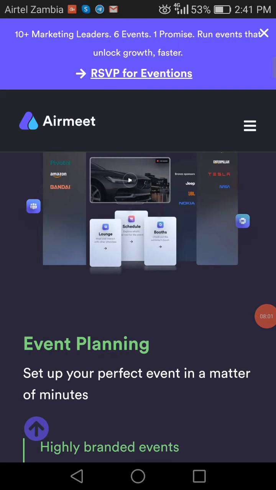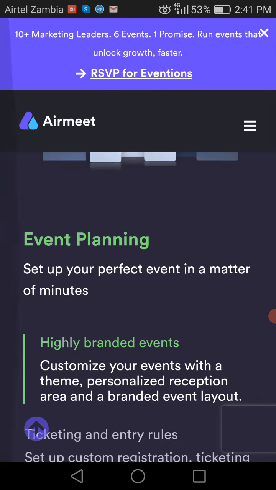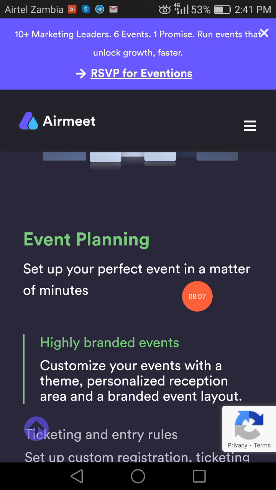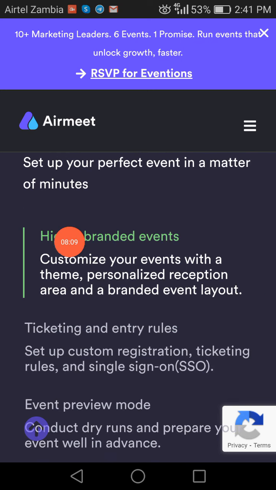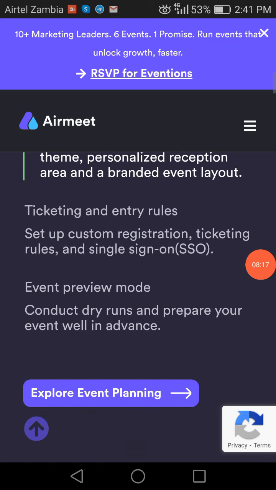Event planning. On Airmeet, you can do event planning and set up a perfect event in a matter of minutes. Highly branded events: you can customize your event with a theme, personalized reception area, and a branded event layout. Ticketing and entry rules: set up a custom registration, ticketing rules, and single sign-on (SSO).